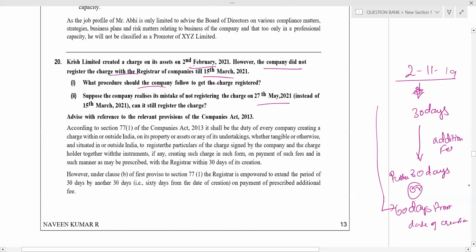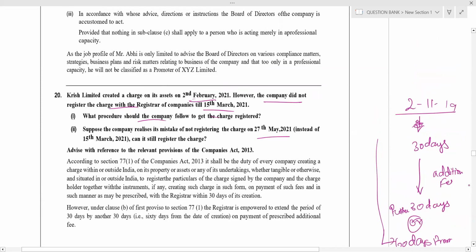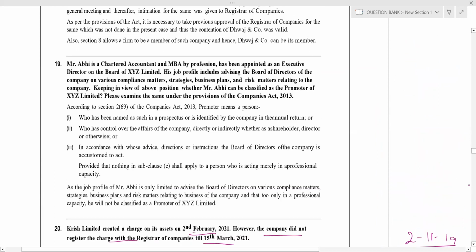Same thing applies for 27th May. Okay. Charge created in that case. Just give a reading to this section. Okay. This is the main provision in that. Very, very important. It will make you think about this question.